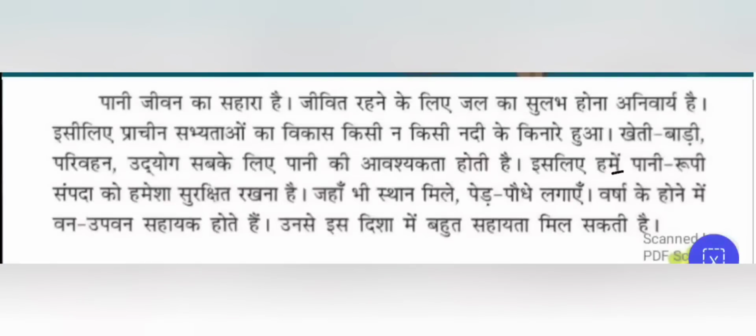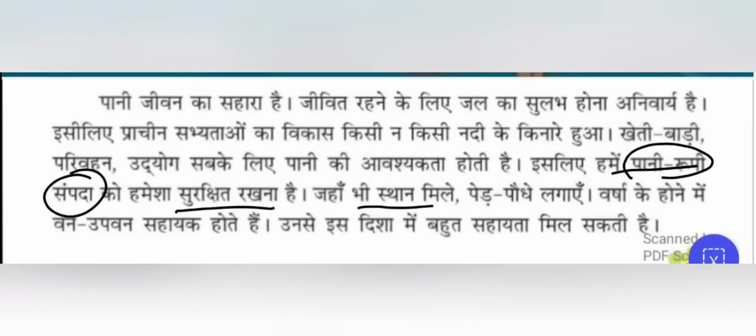इसलिए हमें पानी रूपी संपदा को हमेशा सुरक्षित रखना चाहिए. So hence, as the water is used in farming, for transportation, for the industries, we have to keep this resource, पानी रूपी संपदा, like a treasure, safe. जहाँ भी स्थान मिले, wherever you get the place, पेड़ पौधे लगाएं. You have to plant more trees and plants. वर्षा के होने में वन उपवन सहायक होते हैं.